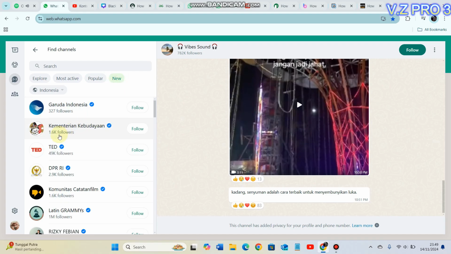It's so simple, right? So that is how to find and follow channels on WhatsApp Web.